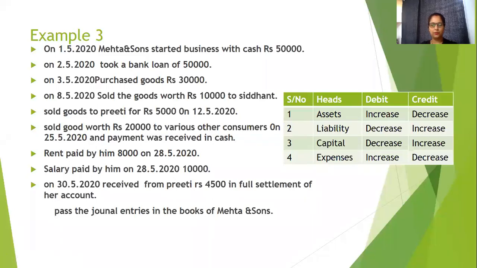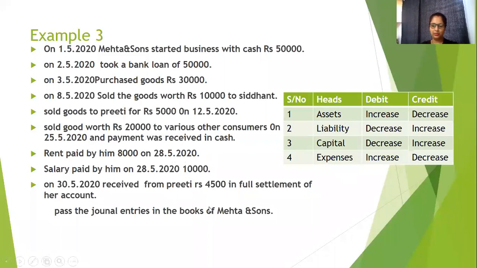I have already discussed cash discount and trade discount in my previous lecture. Once again, those who have not seen it, please see my previous video. You will understand it properly. So discount allowed is an expense. It is increasing, so it will be debited. Cash we are receiving, an increase in asset, will be debited.